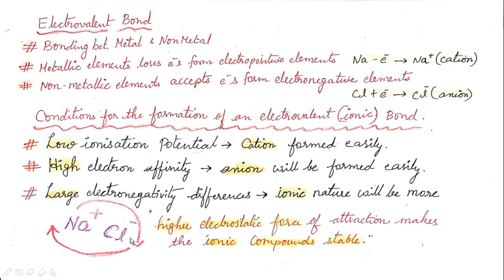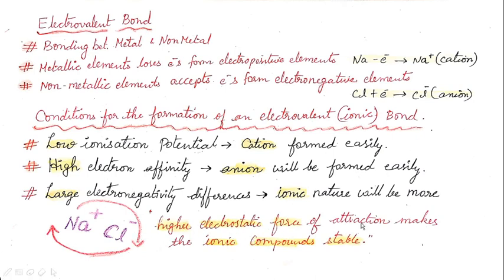And in the syllabus we have another two examples: calcium oxide, CaO, and magnesium chloride, MgCl2. So these are some of the examples of electrovalent bond. And you may be asked a question like, why are ionic compounds stable? Generally ionic compounds are stable. Why are they highly stable? So here is the answer for this.